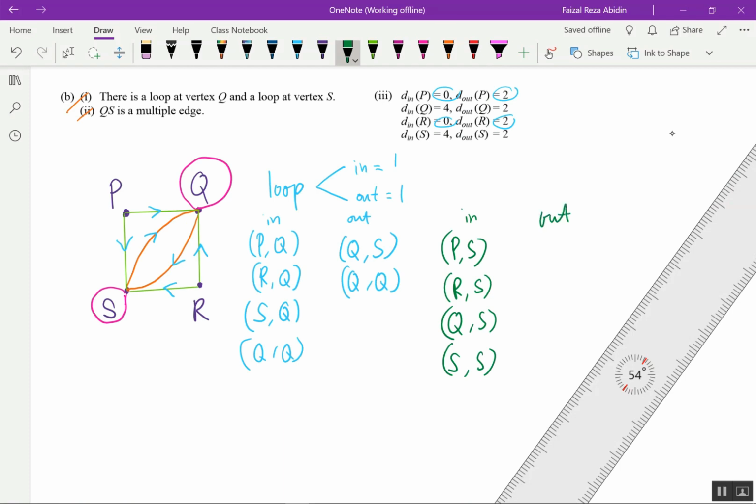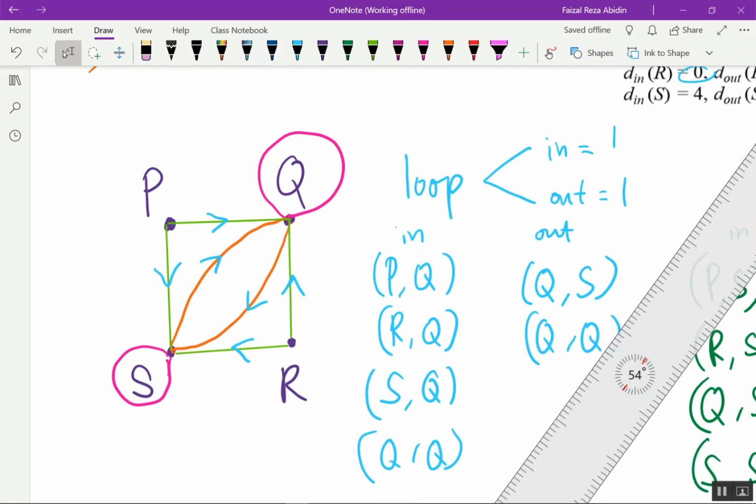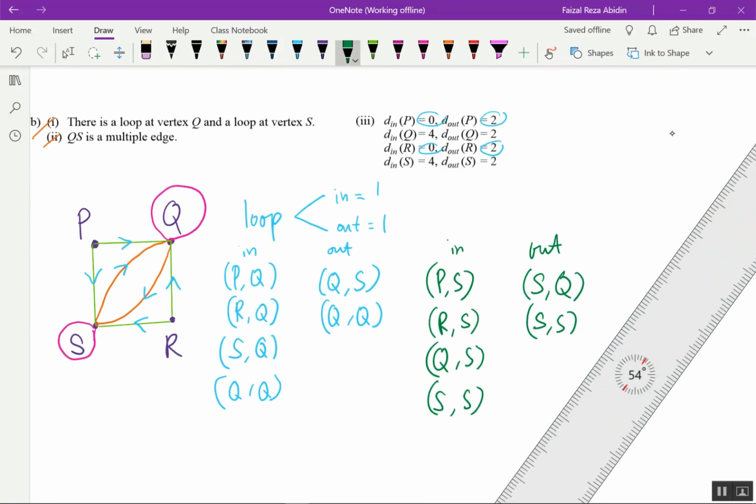Out from S we have 2, so SQ, and one more is SS, that one counted in our loops. This is how we draw our directed graph. They involve loops and multiple edges, depending on the question given.